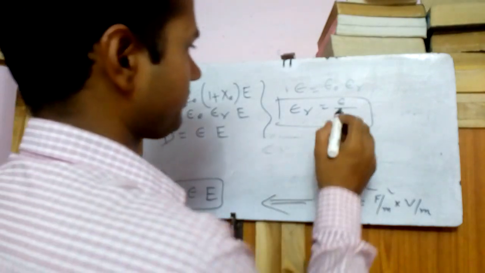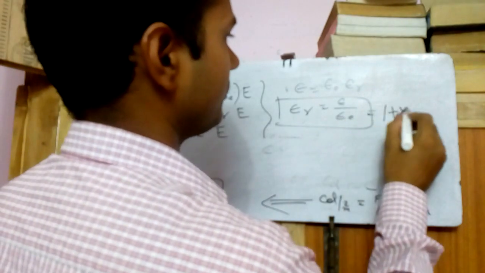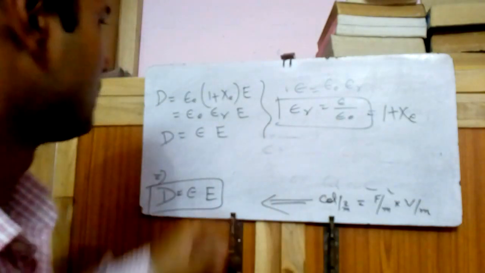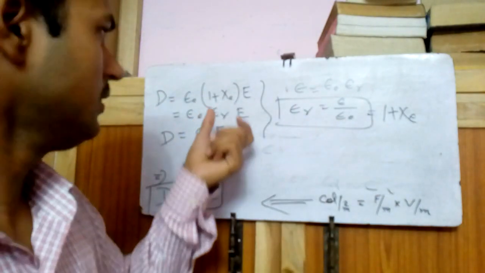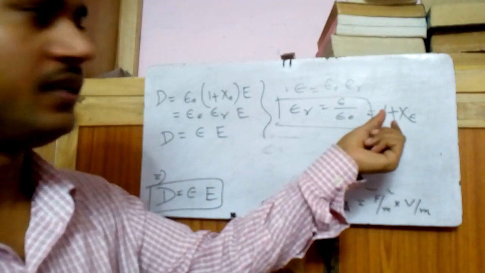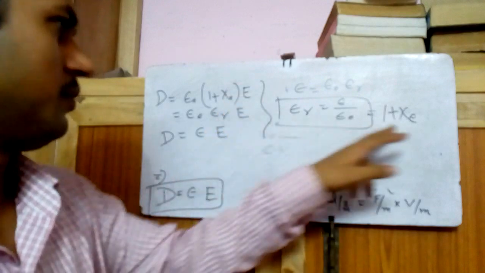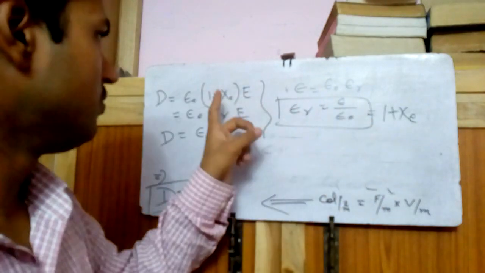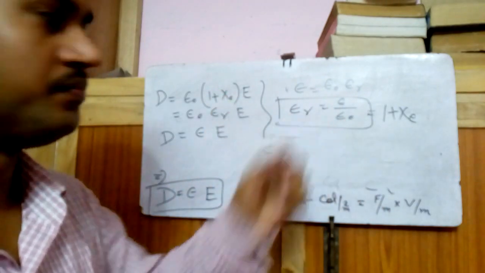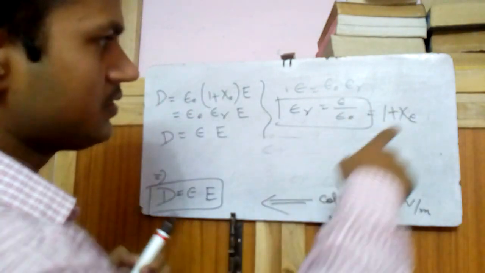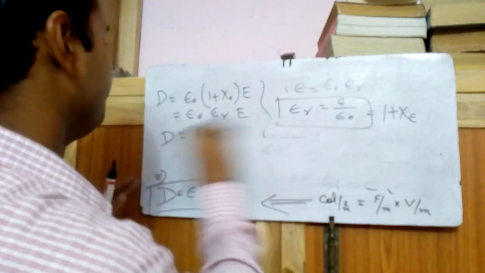It is unitless, and xc is also unitless. Where what is xc? Xc is the sensitivity of a material towards an electric field. If an electric field passes through a material or medium, how will it behave? How much it is sensitive to the electric field is known as electric susceptibility.